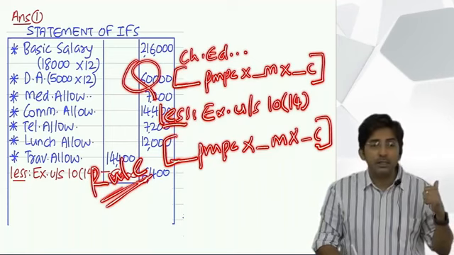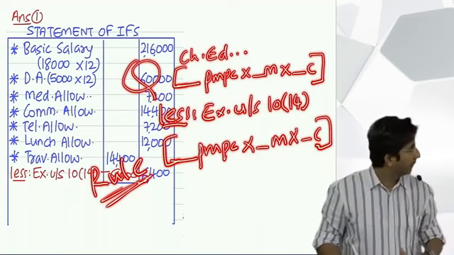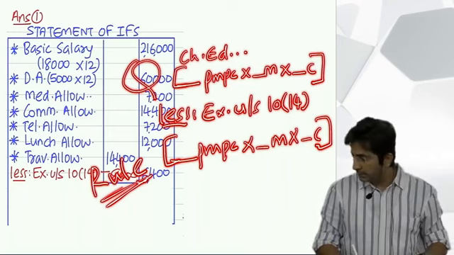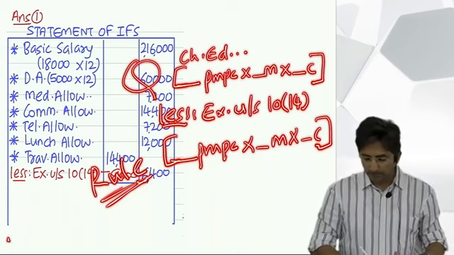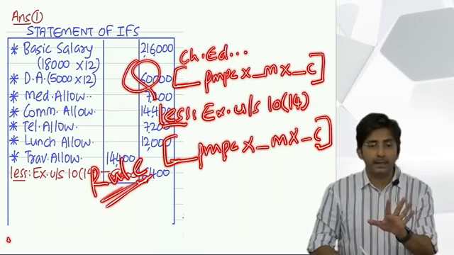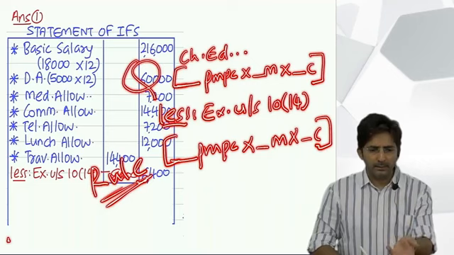First write children education allowance. Then in bracket what do you write? Don't fill in the amounts right now. Just write dash per month per child into dash months into dash children.